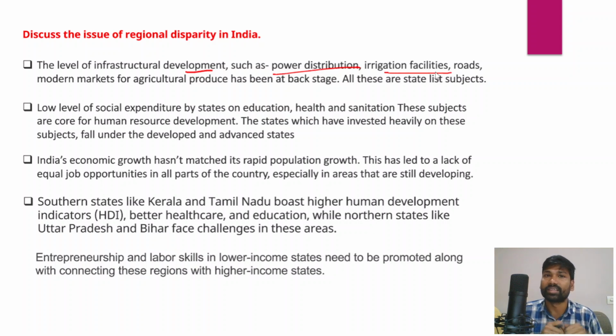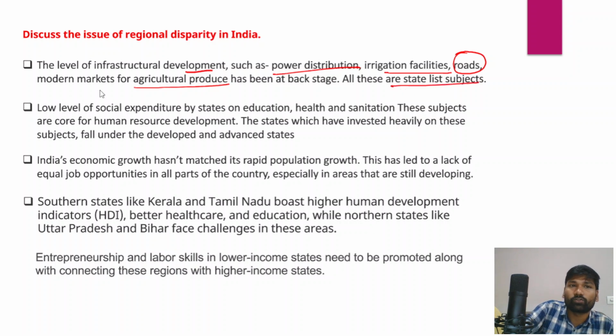There's a lack of connectivity infrastructure, and roads and other connectivity infrastructure are very important to make sure that agriculture produce reaches the nearby markets on time.